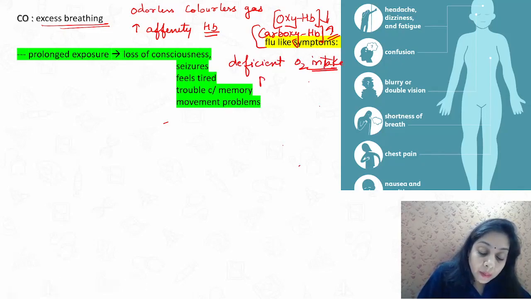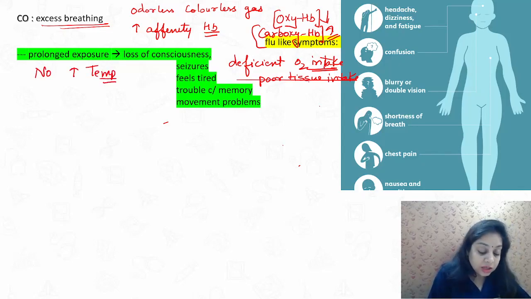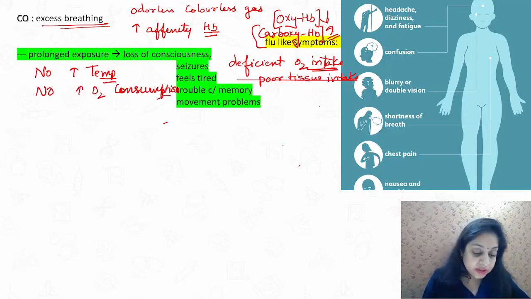Or you can say poor tissue intake is there. But there is no increase in temperature, and there is no increase in oxygen consumption, which was given in the question. So that's why carbon monoxide is not the choice, but I'm just trying to explain it.